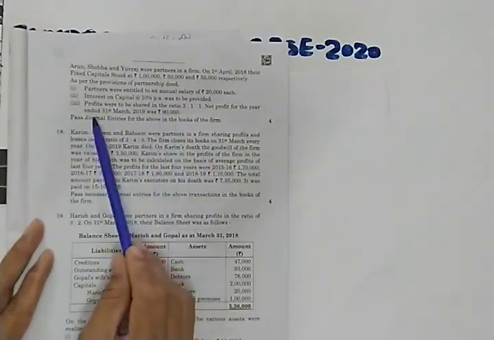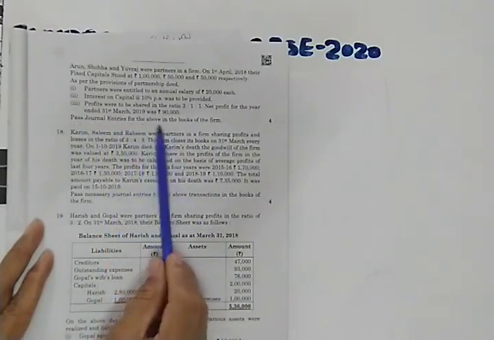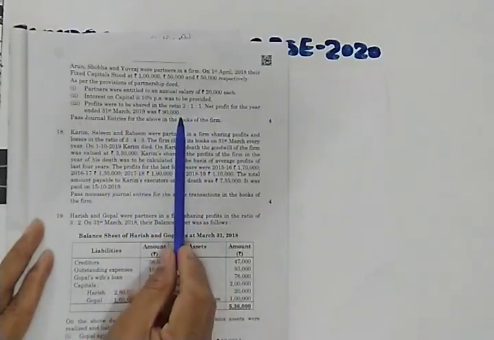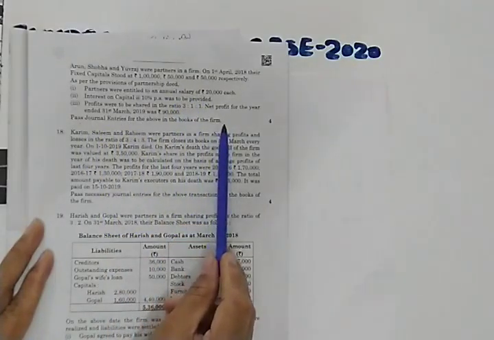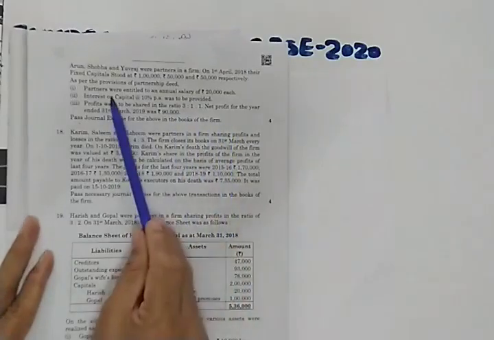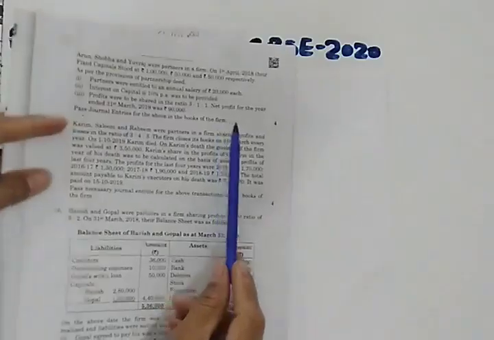So always read the last line: pass journal entries for the above in the books of the firm. So this is not a case of past adjustment. This is a simple case related to preparation of the profit and loss appropriation account. So you will be passing all related journal entries. So let us pass journal entries.